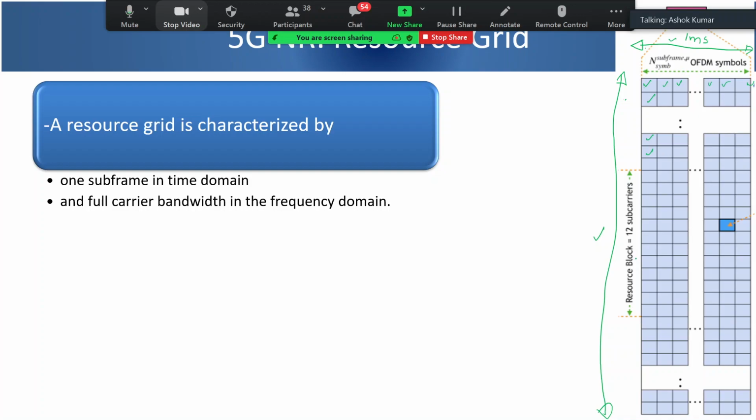How many symbols and how many subcarriers or RBs are allocated to one user at a particular time, and that allocation happens every subframe duration or slot duration. So every slot you allocate which resources out of this grid are allocated to which user.